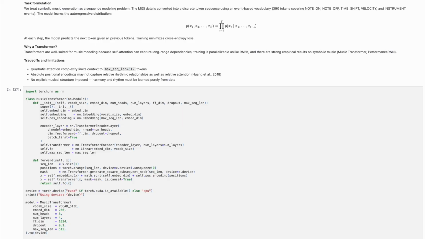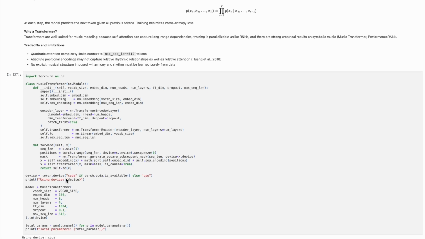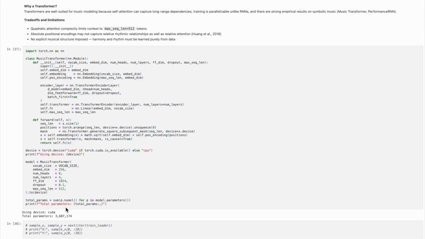Now let's walk through our workbook. We implemented a music transformer class using PyTorch. The model takes a token sequence as input, passes it through a learned token embedding and a positional encoding, then through four transformer encoder layers with 8 attention heads, and a feed-forward dimension of 1024. A causal mask is applied so each position can only attend to previous tokens. Finally, a linear layer maps the output back to the vocabulary size to produce the logits.